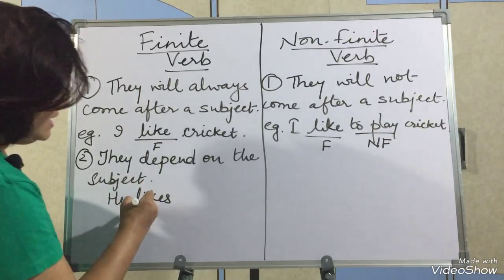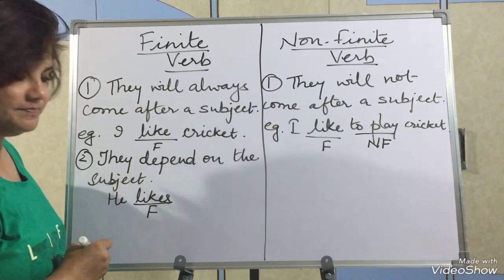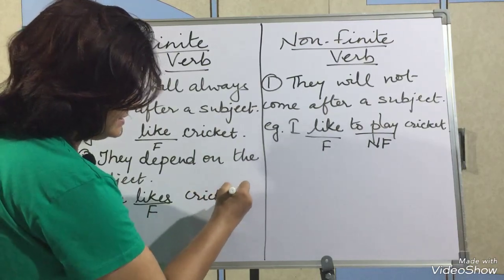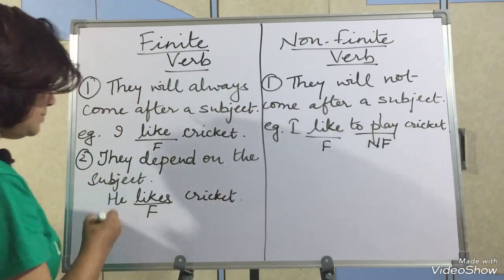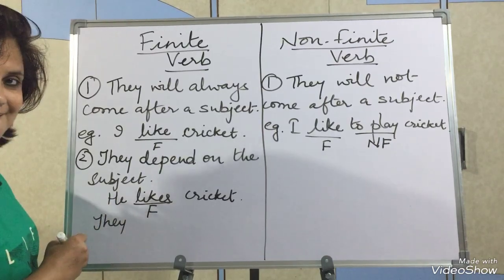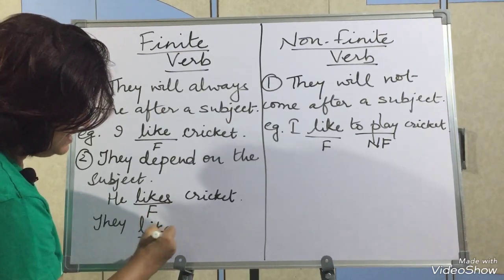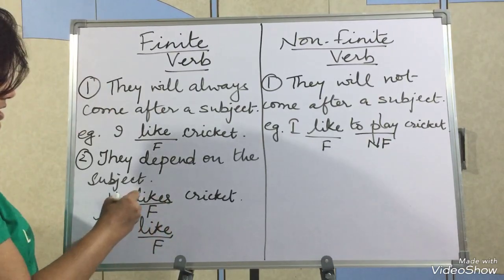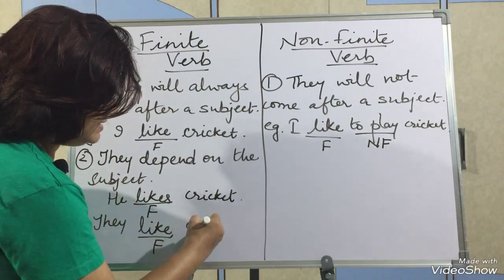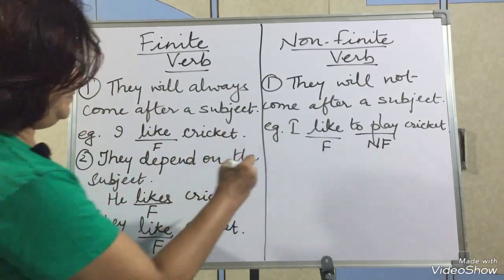It means the finite verb is changing when I am changing the subject. He likes cricket. Or suppose in place of he I write they. Again it will change. It will become like. So the finite verb is changing when the subject is getting changed. They like cricket.